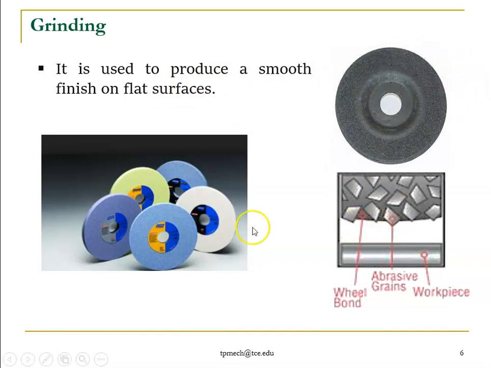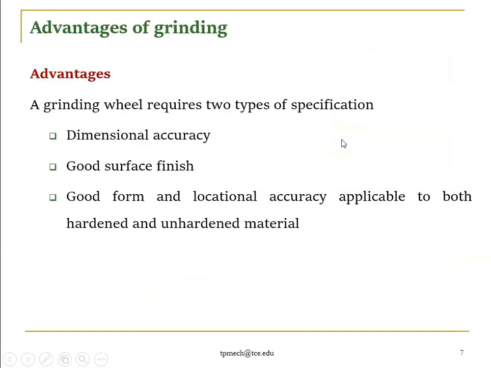If you see it in micro view, you can view the abrasive grains. These are small stone particles. Abrasive grains are bonded with some bonding material, which may be clay, resins or shellac. We have a variety of bonding materials, right? These are some of the grinding wheels. Okay, what are the advantages of grinding?